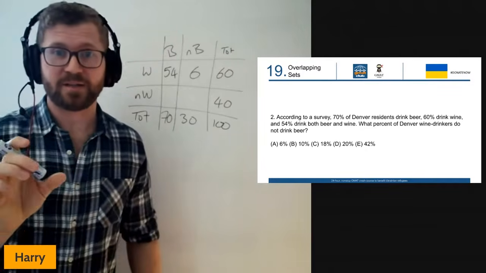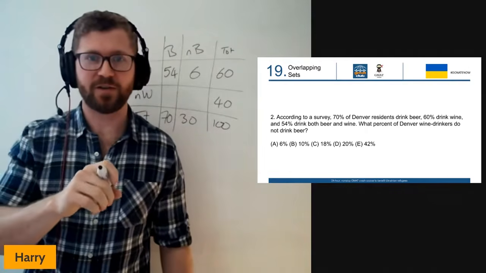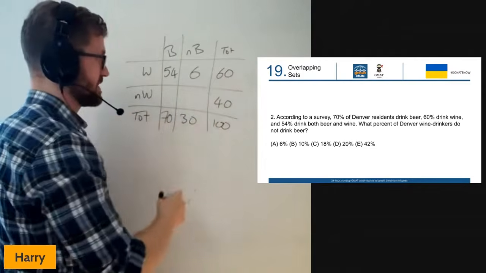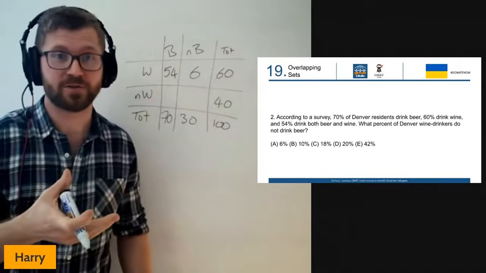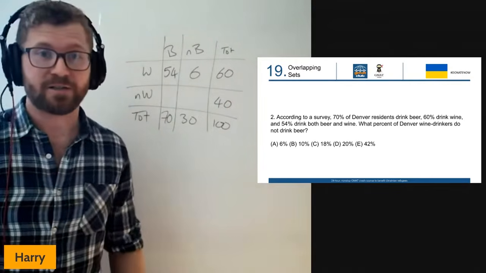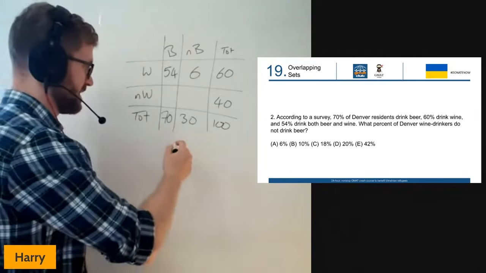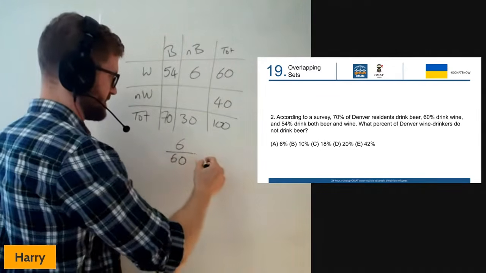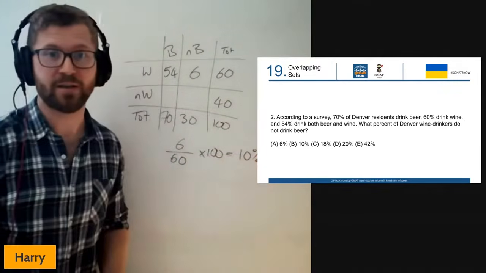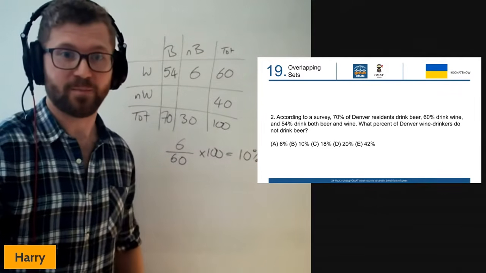Now, again, come back to the question. Precisely what is it asking you for? I want the percentage of Denver wine drinkers who do not drink beer. The total here is 60%, the total amount of wine drinkers in this sample. 6% of those 60% are the wine drinkers who do not drink beer. So to find the percentage, I do 6 over 60 times 100, which gives me 10%. So our answer for this question is B. Well done to those of you that picked that one.